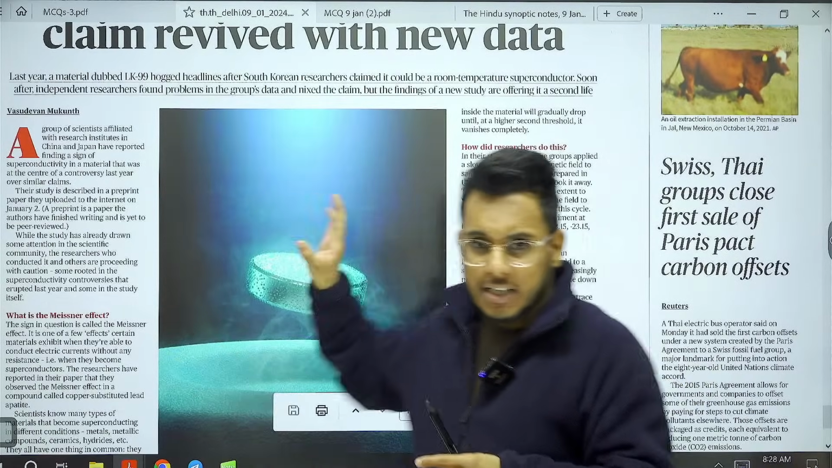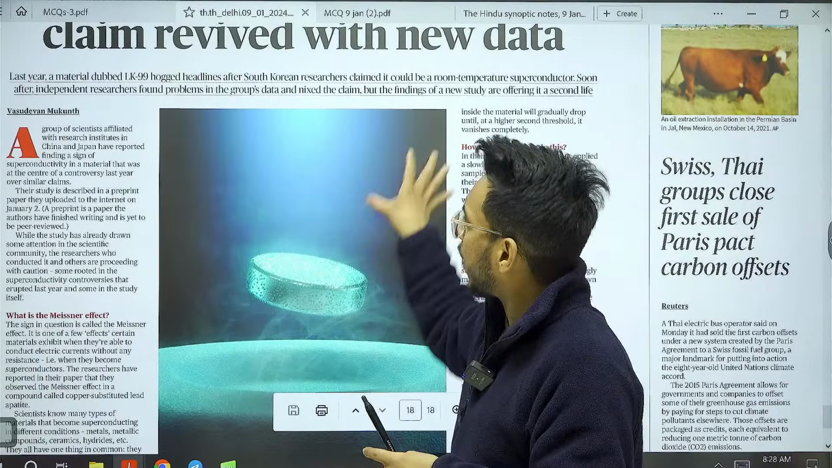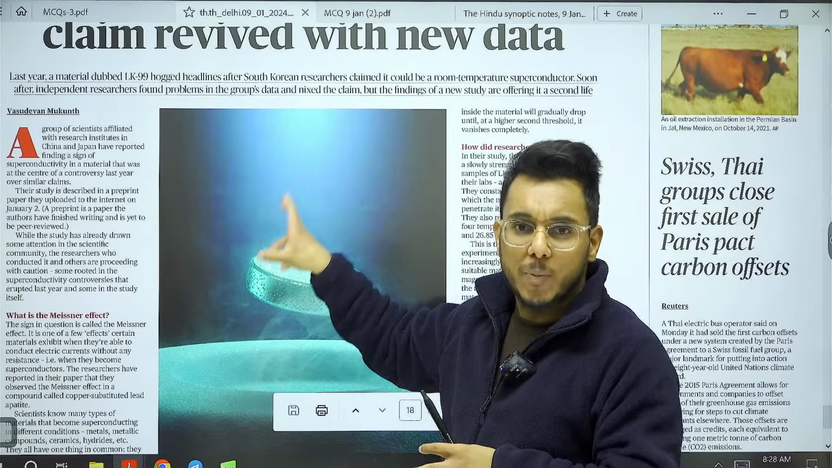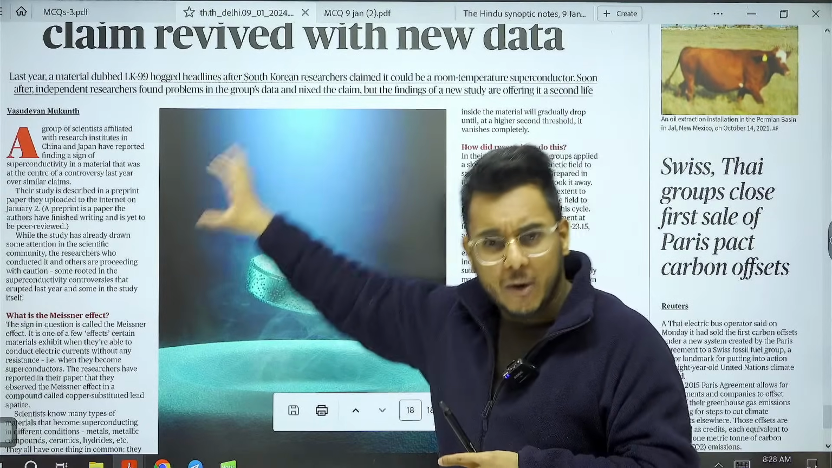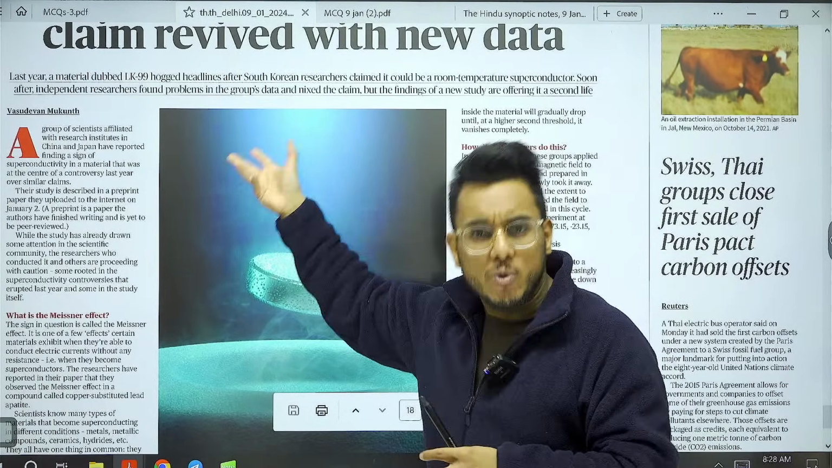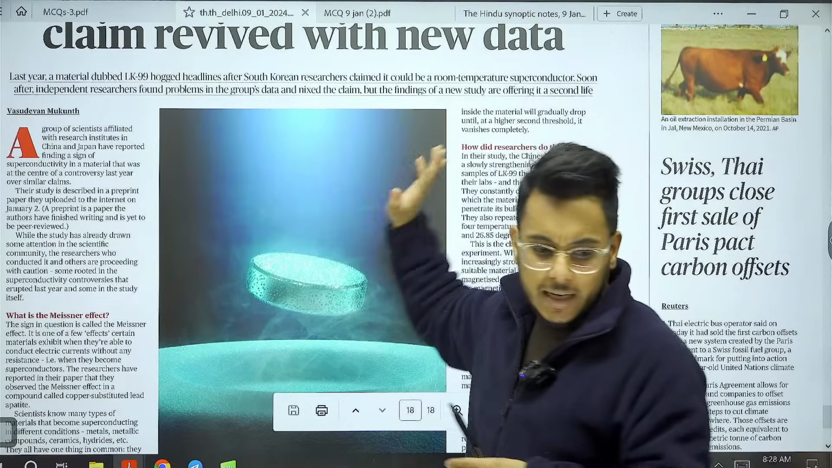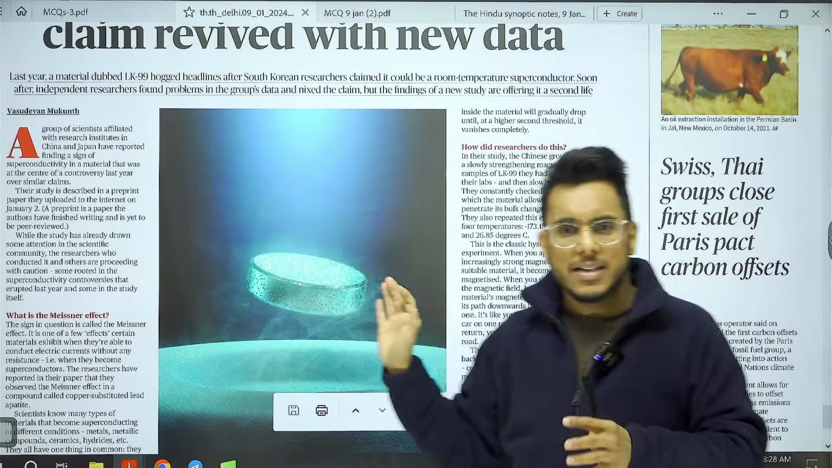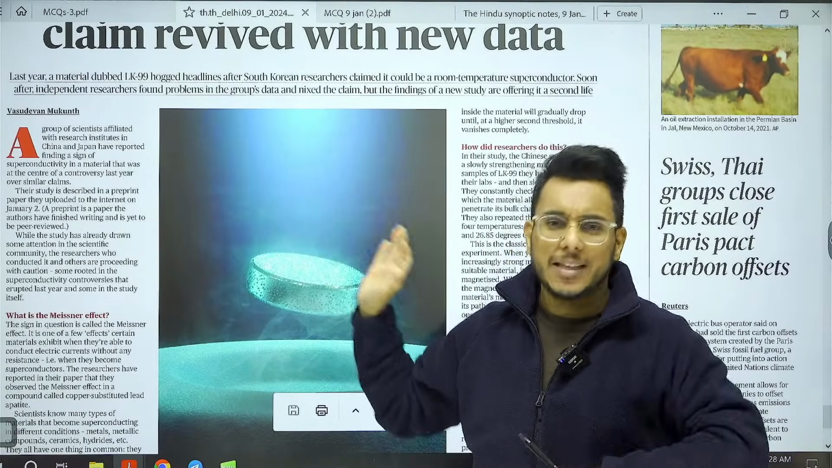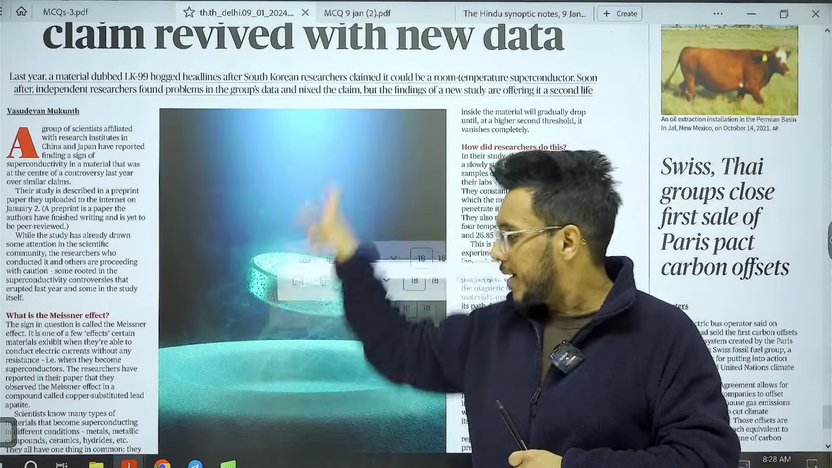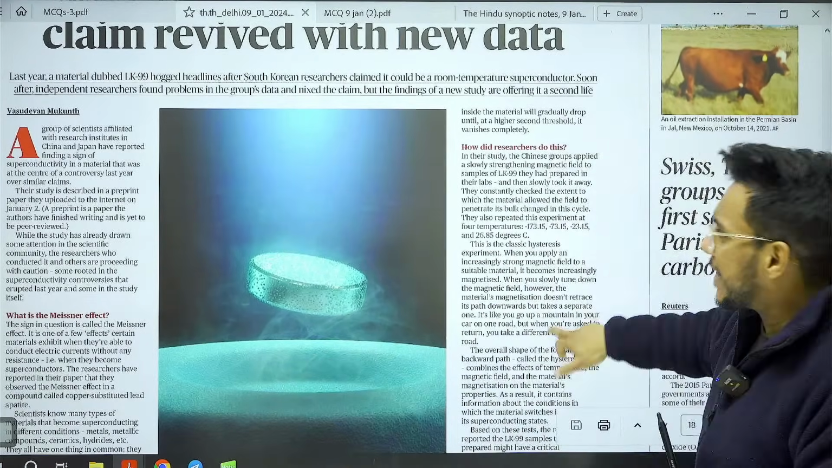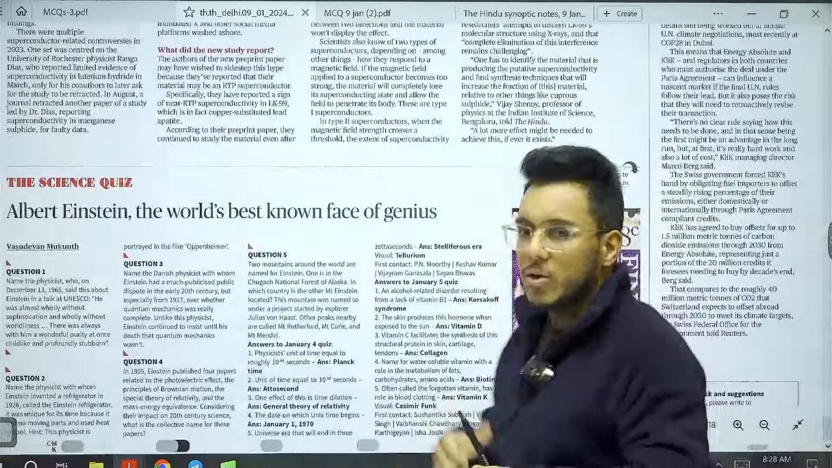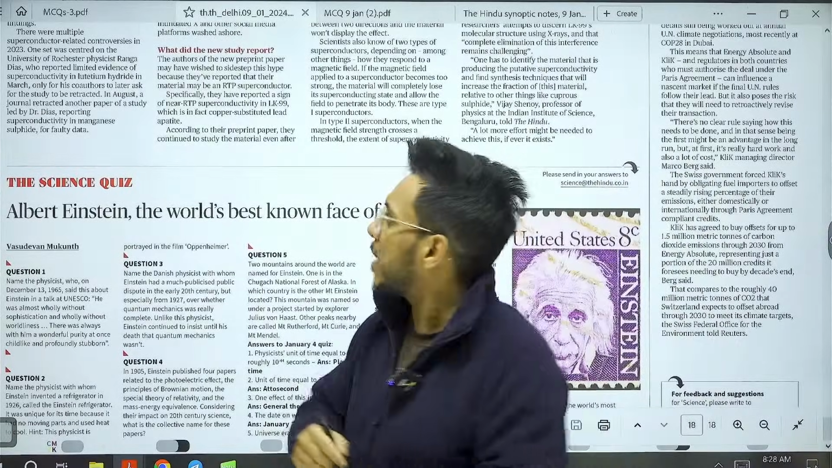But the researchers in South Korea say that they have found a material, LK99, which is a superconductor at room temperature. Then it was said that no, it is not a superconductor. A controversy happened. Now new evidence has come again. So guys, I have read this entire article, but from an exam point of view, not much substance is given here. So this is the entire overview of the newspaper. And now let's discuss all relevant articles one by one in detail.